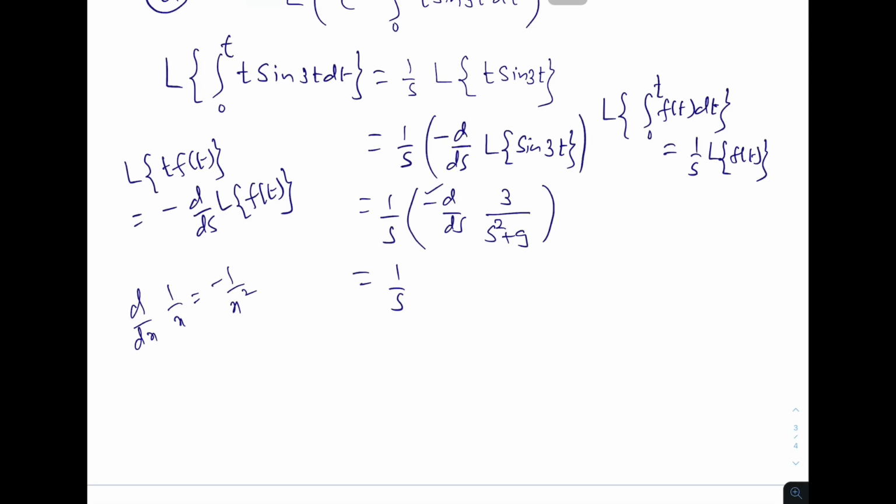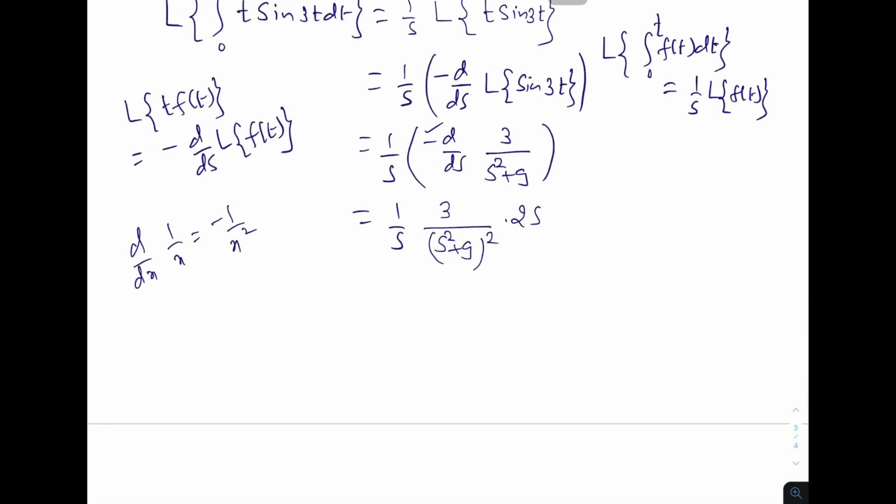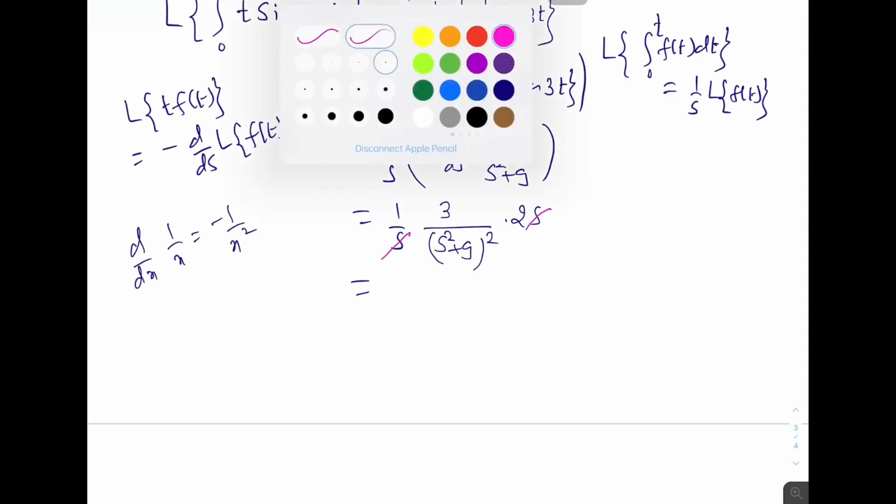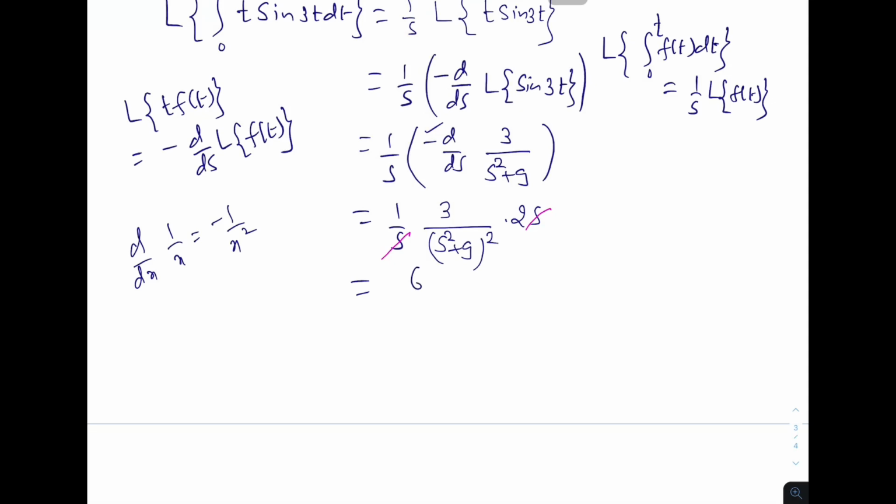So minus and minus, minus of derivative, will become plus. So this is 3 over (s square plus 9) square, and again the derivative of s square plus 9 is nothing but 2s. And so this s gets cancelled, and you are having 6 over (s square plus 9) square.